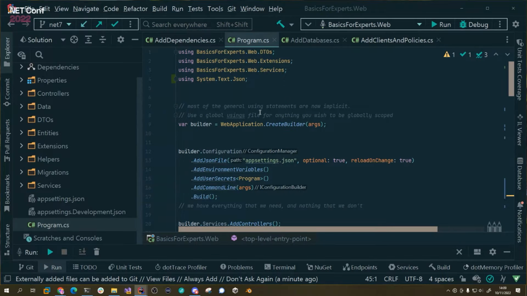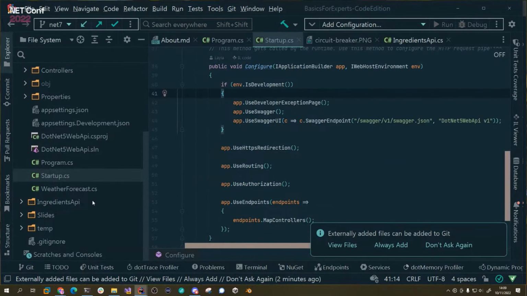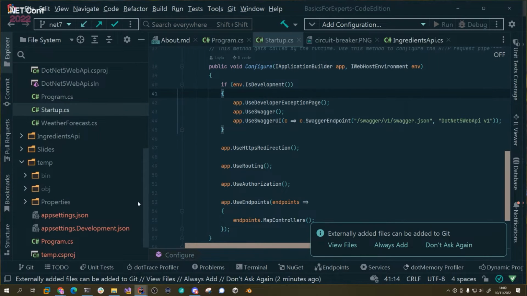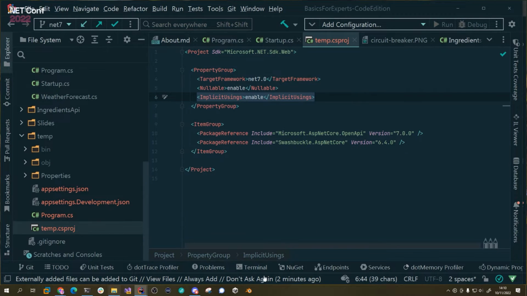Okay, so let's go and have a look in here. We have a lot fewer usings than we did in that other example. And that's because if I go and check out the global using file, which I hopefully can do in here, you can see I have implicit usings enabled. So based on the type of application you install, it's going to give you some implicit NuGet packages and libraries that you may like to use.